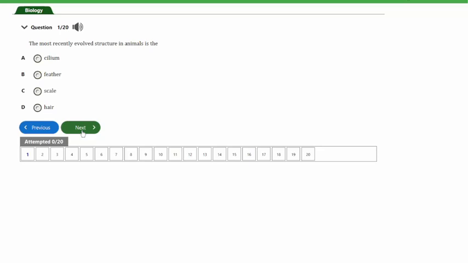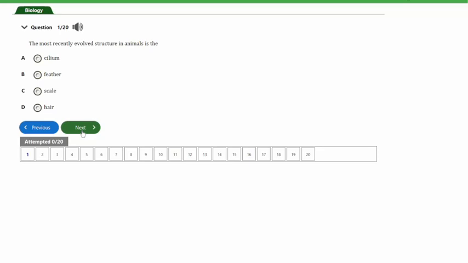from some other reptiles by possession of wings and involvement of feathers as well. So you can see that in the dinosaurs. So guys, I'm trying to explain this so that you can understand which of these is the most recently evolved and why we are choosing option B.